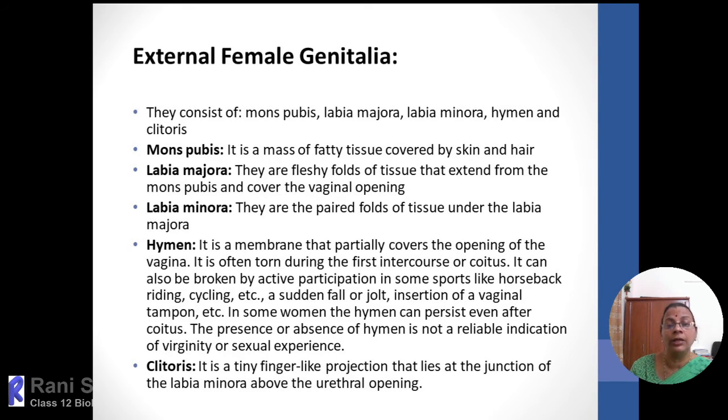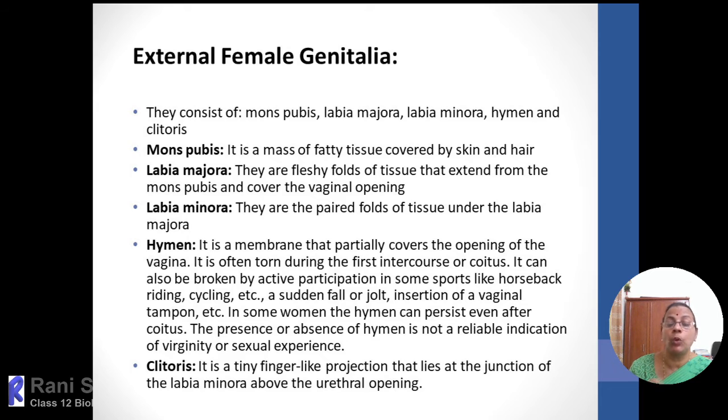But in female, there is a separate urinary tract as well as a separate genital tract. The urine is discharged through the urinary tract, and menstruation and vaginal discharge through the vaginal tract. So there are separate openings.